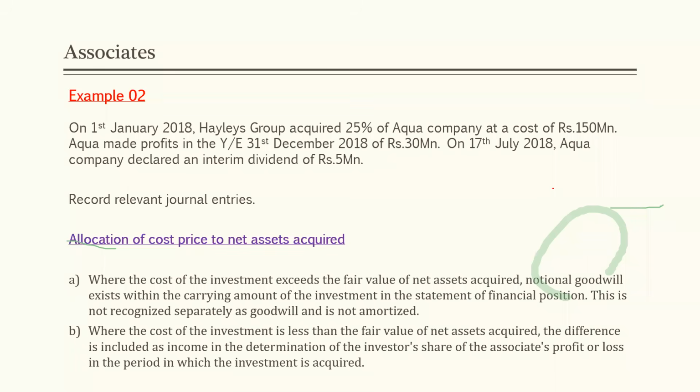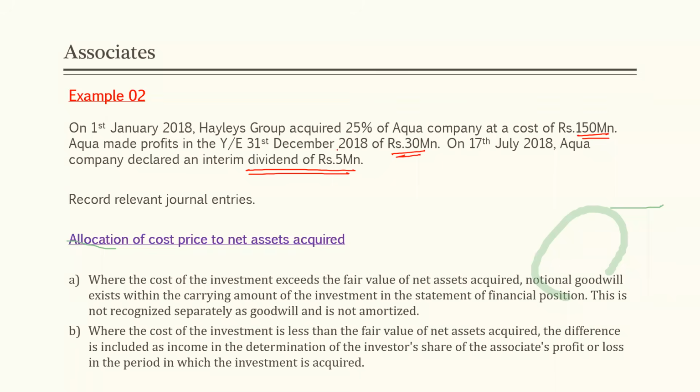Right? We need to record the relevant journal entries. As I have discussed how to account for the investment at cost and the profit share, I'm not going to repeat the same thing here. I will show you how to account for the dividend that they have declared. This is the same as before. Investment at cost: investment in associate account debit, cash account credit. Profit share: investment in associate account debit, share of profit account or the retained earnings account credit.